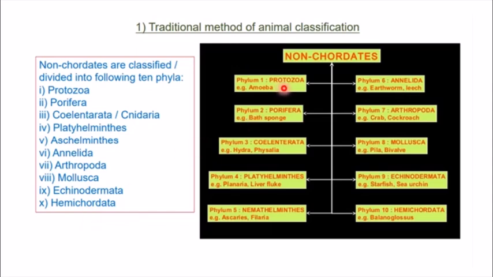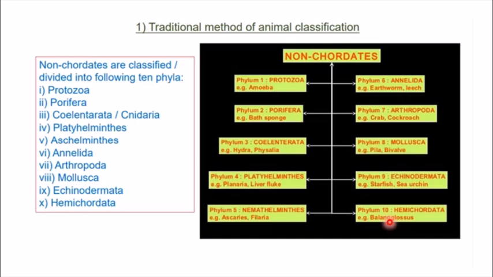Now, first phylum, Protozoa, example is amoeba. Porifera, example is bath sponge. Coelenterata, example is hydra. Platyhelminthes, example is planaria. Nemathelminthes or Aschelminthes, example is Ascaris. Annelida, example is earthworm. Arthropoda, example is cockroach or crab. Mollusca, example is bivalve. Echinodermata, sea urchin or starfish. And Hemichordata, only one animal is included in this phylum, that is Balanoglossus. And one more is there, that is Saccoglossus.